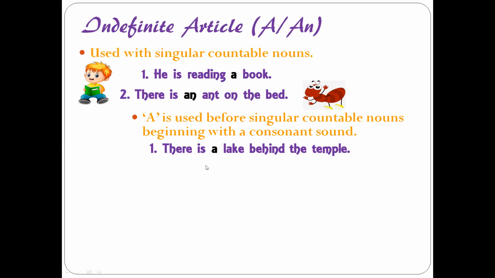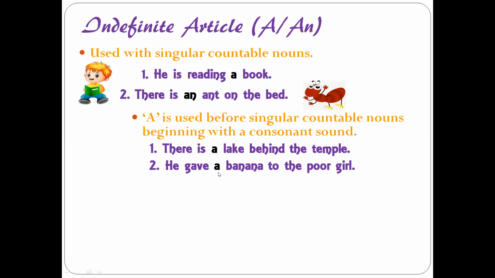For example, there is a lake behind the temple. So I'm talking about singular, I'm talking about one lake, right? And I'm talking about a lake in general. I'm not pointing out that lake, right? So I'm not making it specific. That is why a lake. He gave a banana to the poor girl, right?